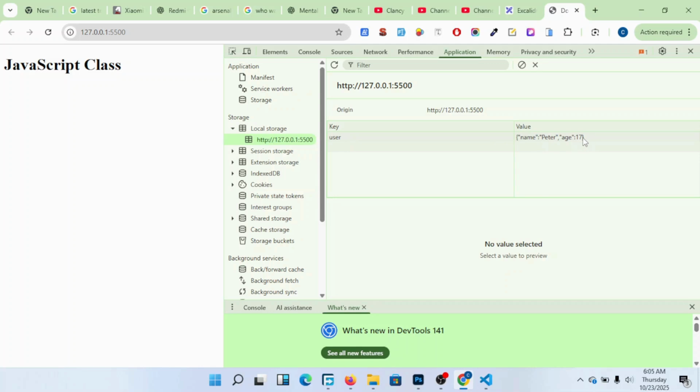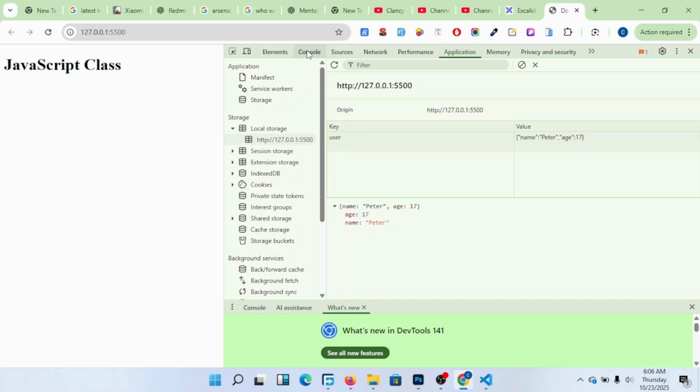It has stored my object. It is even here: age, name, Peter. It has stored it for me. Have you understood very well? Let us move forward.